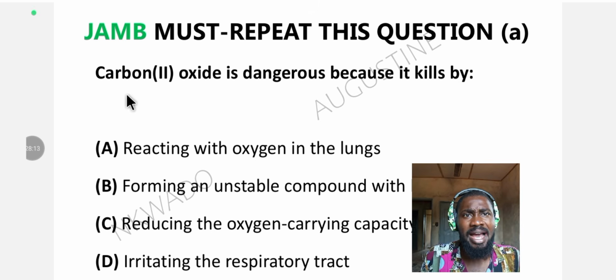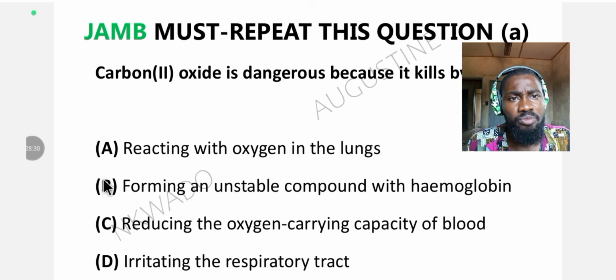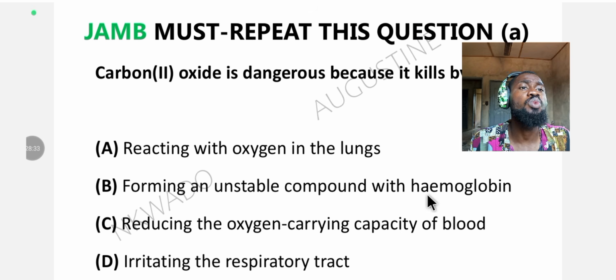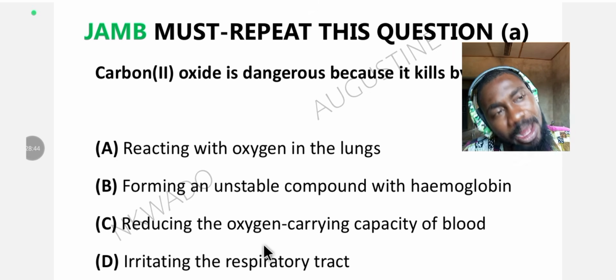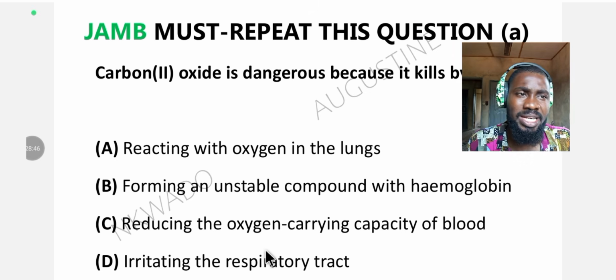The question reads, carbon II oxide is dangerous because it kills by what? A. Reacting with oxygen in the lungs. B. Forming an unstable compound with hemoglobin. C. Reducing the oxygen carrying capacity of the blood. D. Irritating the respiratory tract. JAMB 2026 candidates, what's the answer?